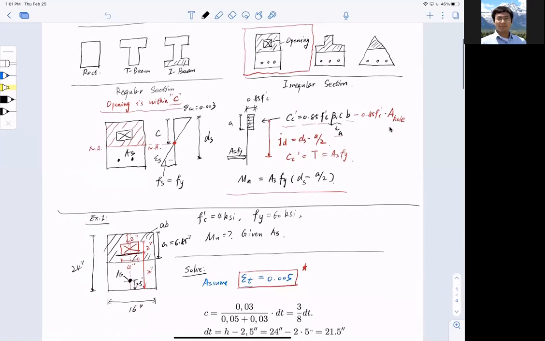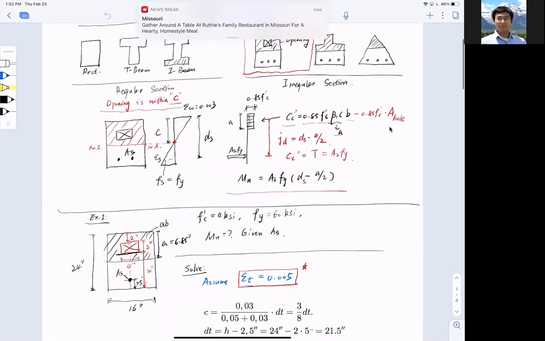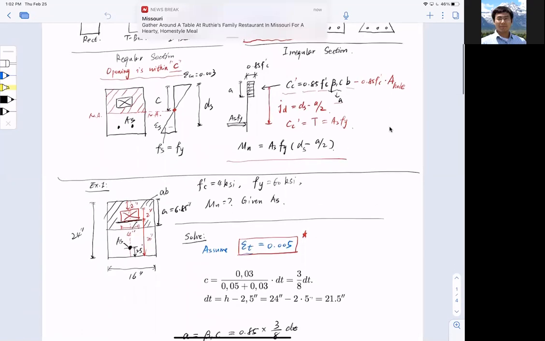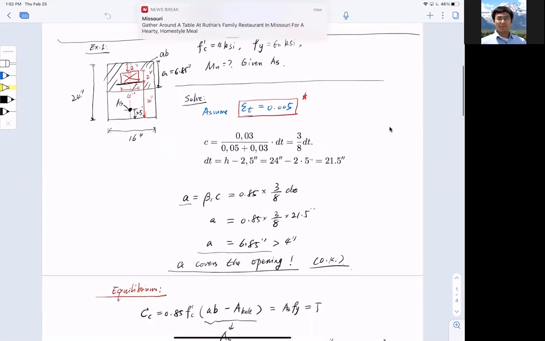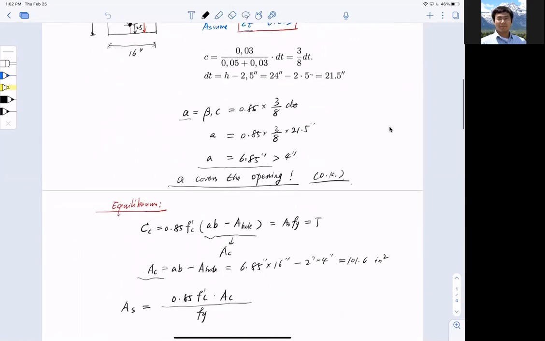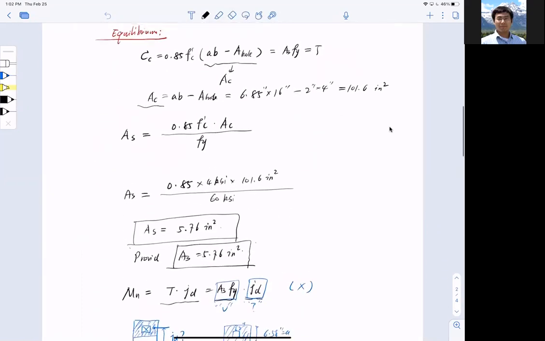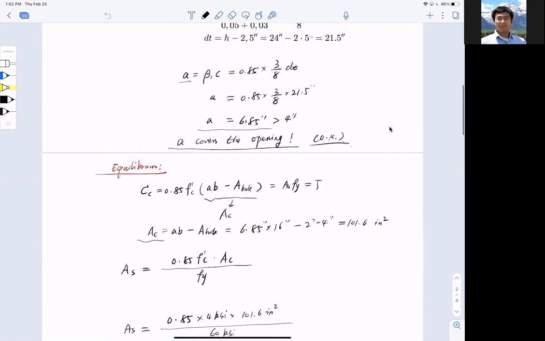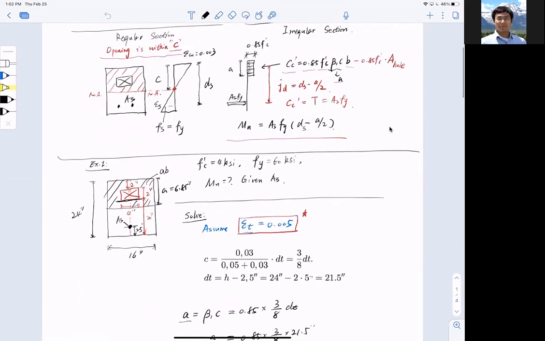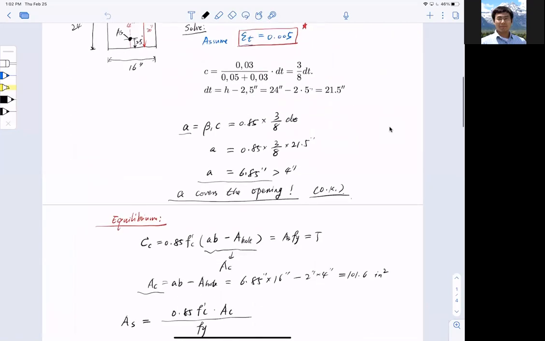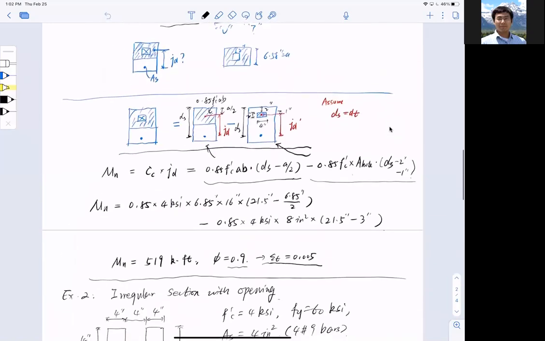If we have an irregular section, the best way to deal with it is to find the compression and tension, and going from there, find the moment and so on and so forth. This is how we work with irregular sections. We took an example showing when we have one opening in the section and how we go on to solve that problem. We arrive at a good answer and we're happy with it.